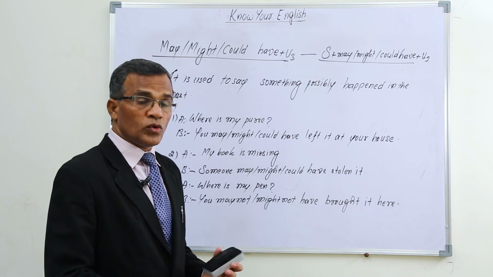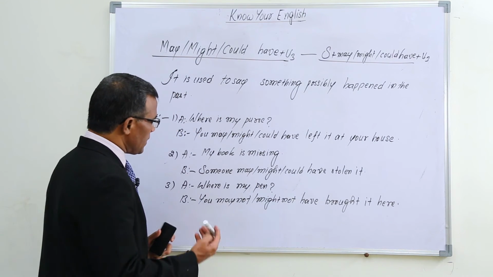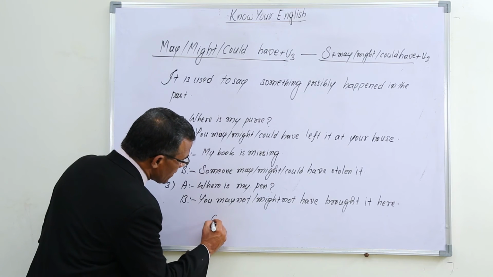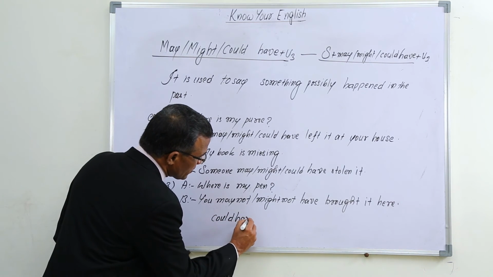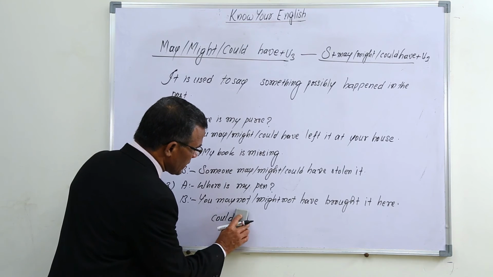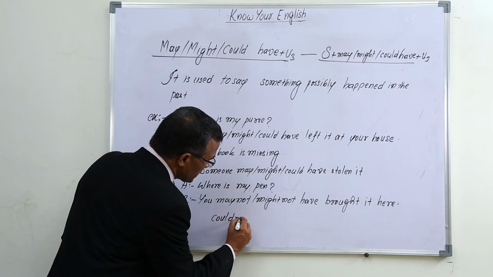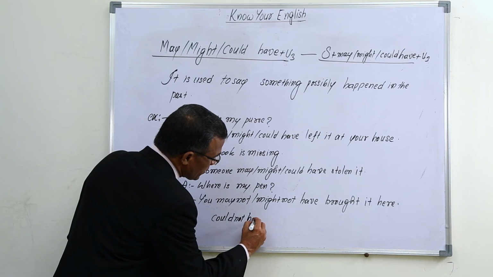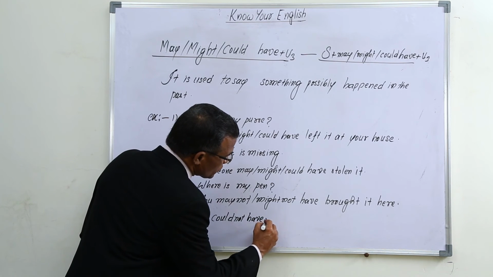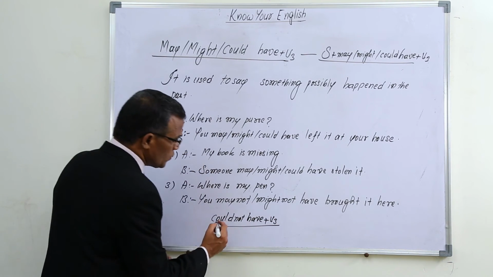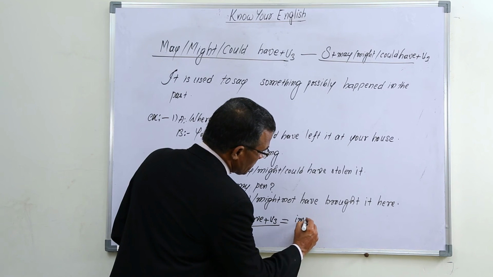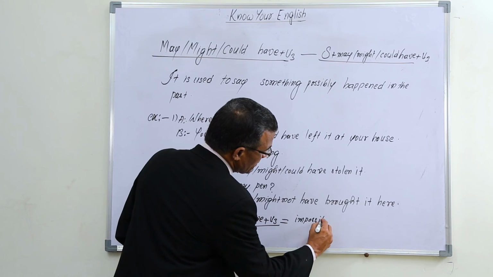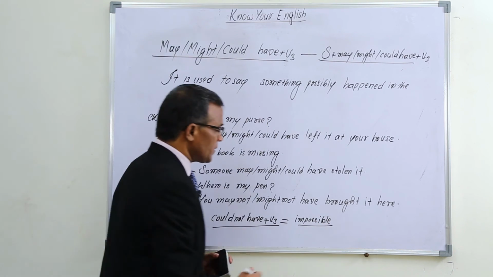But here we should be so careful. We should not use could not have plus V3. If you use it like this, the meaning of this one is impossible.